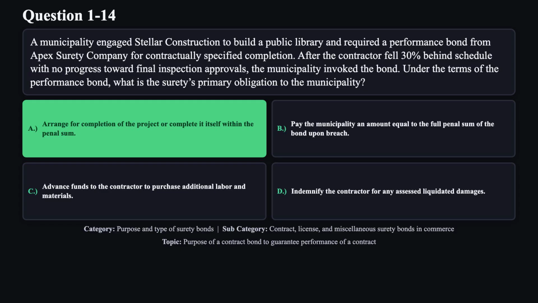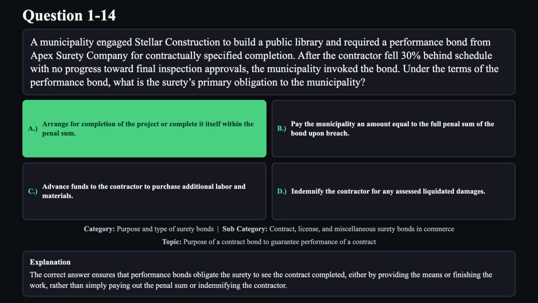The correct answer is A. The correct answer ensures that performance bonds obligate the surety to see the contract completed, either by providing the means or finishing the work, rather than simply paying out the penal sum or indemnifying the contractor.